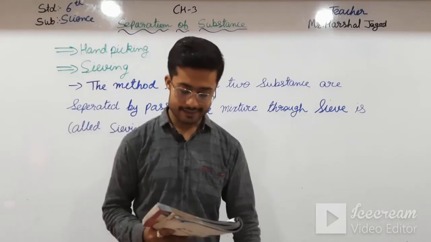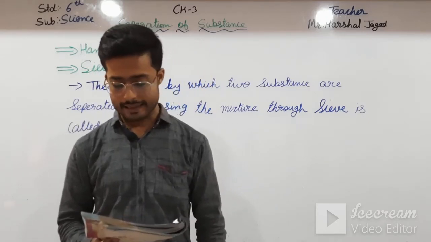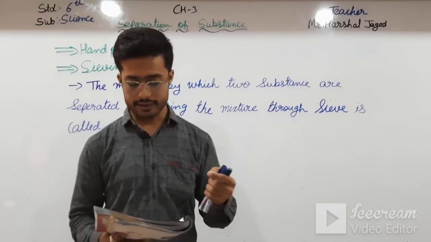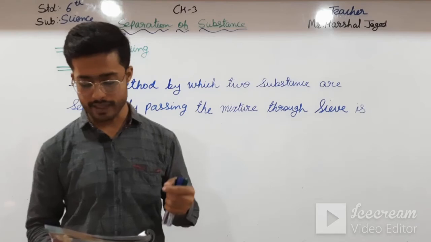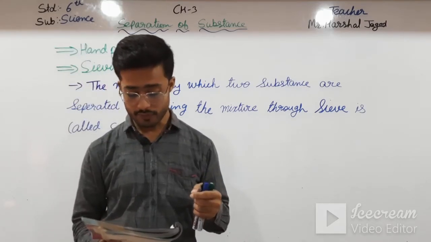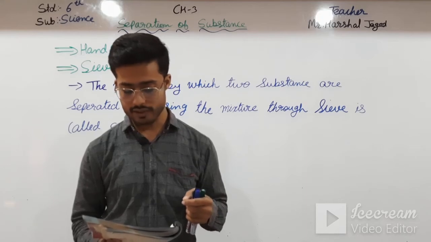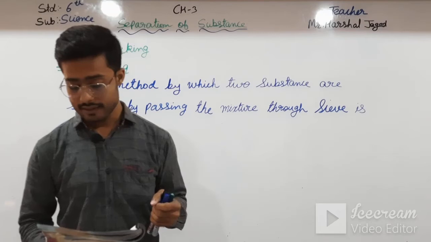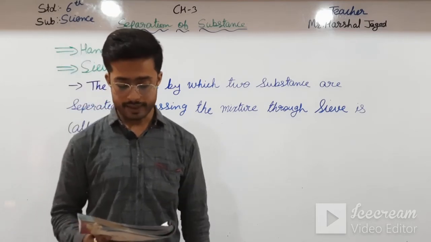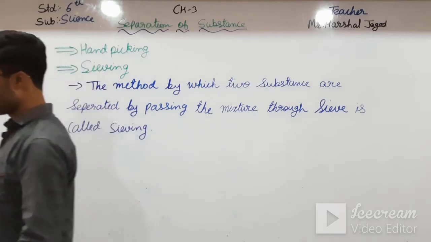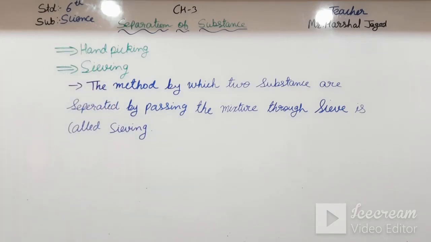Rice grains are present on the sieve, and the flour gets collected on the newspaper. The rice grains remained on the sieve as their size was bigger than the holes in the sieve. Flour, being fine, passed through the holes of the sieve and fell on the newspaper. Thus, sieving can be used to separate particles of different size. Okay students, this is sieving.